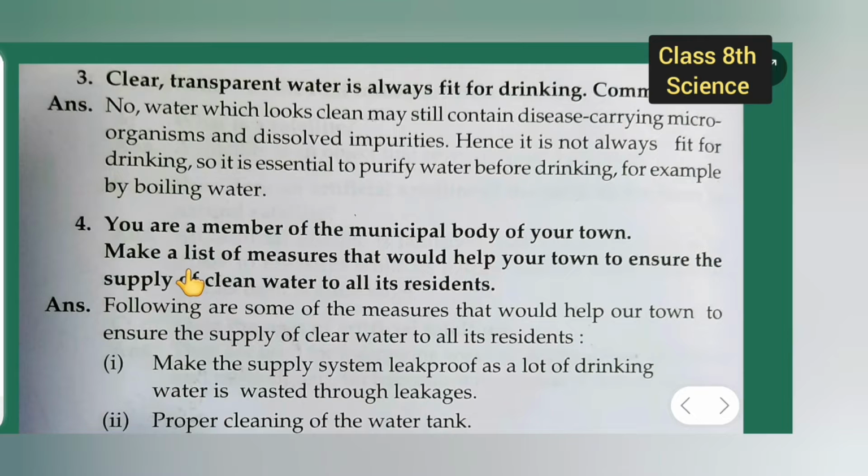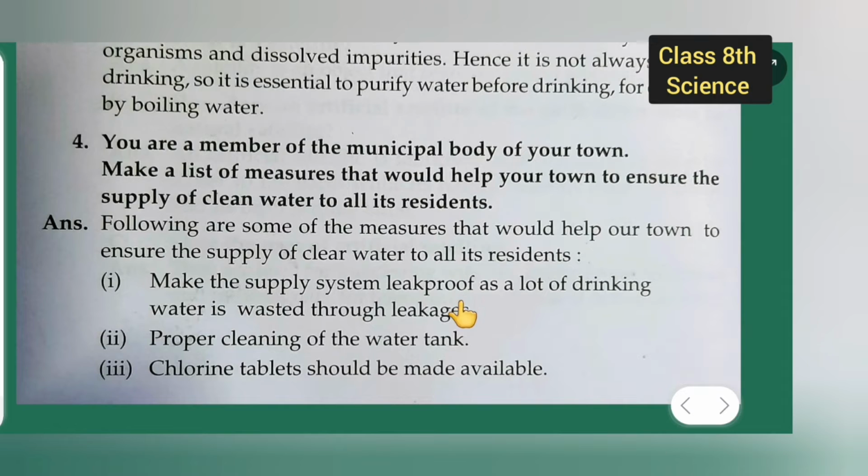Next, fourth: you are a member of the municipal body of your town. So what you have to do is make a list of measures that would help your town to ensure the supply of clean water to all its residents. The answer is, following are some of the measures that would help our town to ensure the supply of clean water to all its residents.